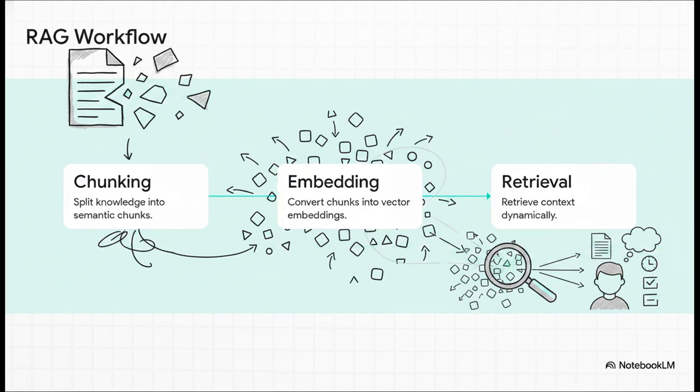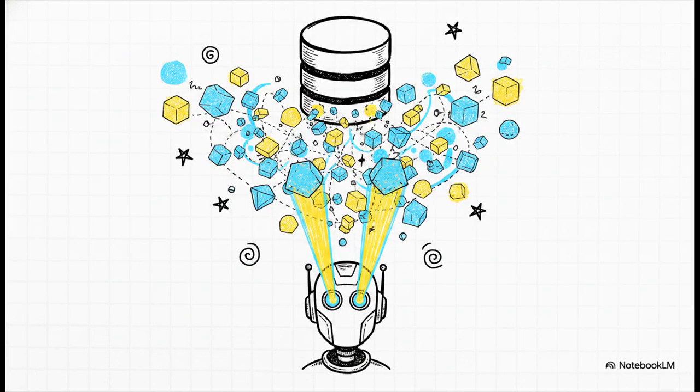Step 1, you split your information into semantic chunks. Step 2, you convert those chunks into those vector embeddings we just talked about. And step 3, you dynamically retrieve the relevant context right during inference. So your AI assistant pulls relevant documentation, past incidents, procedures, all on the fly, and then reasons using that freshly retrieved context. But what actually makes all that dynamic retrieval possible?